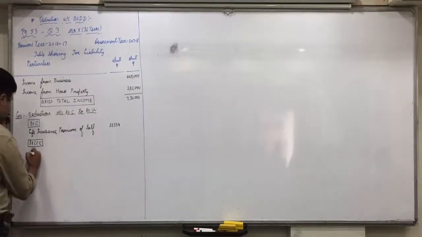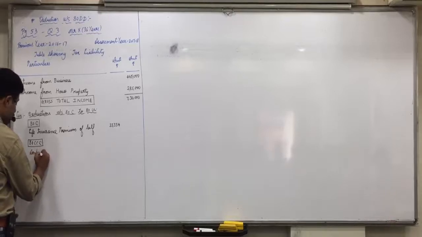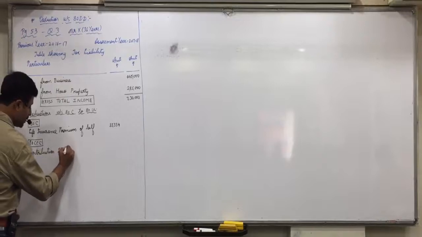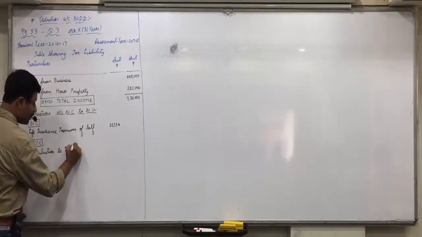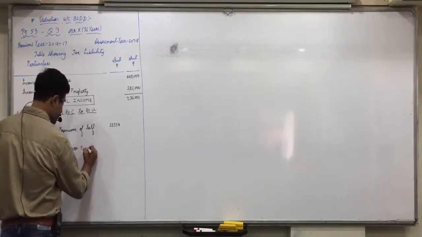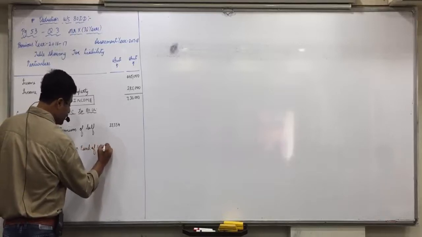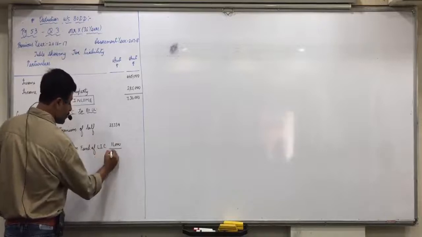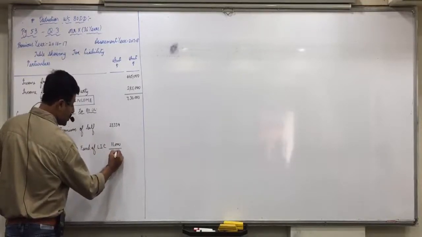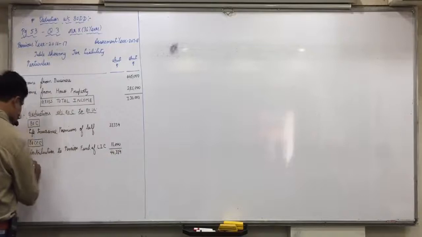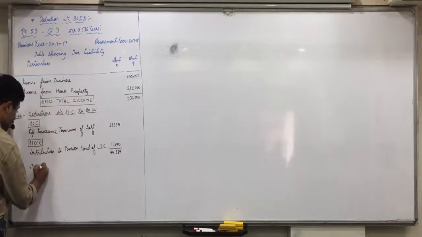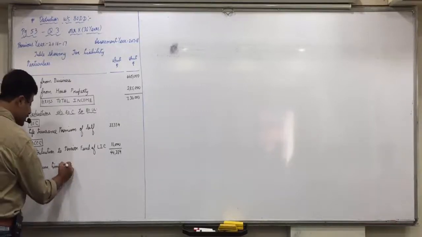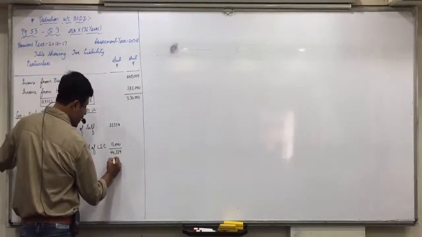Yes, contribution to pension fund of LIC, 11,000. Further, the total first of all is 44,334, and here the maximum limit for 80C, 80CCC and 80CCD is 1,50,000.